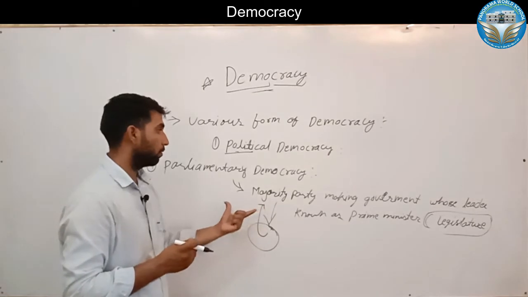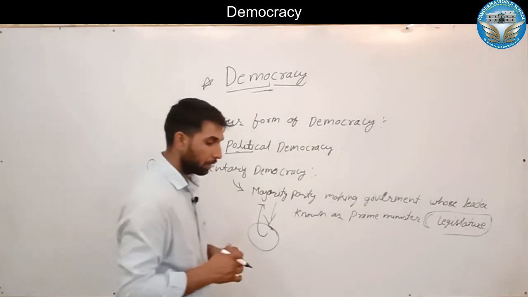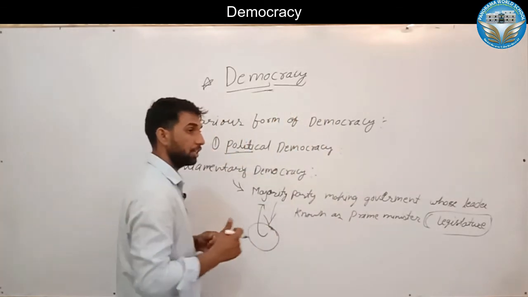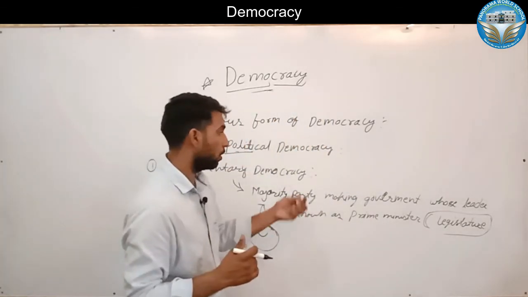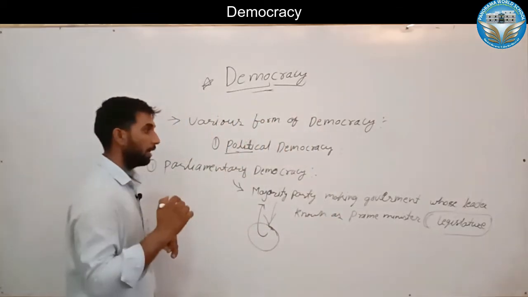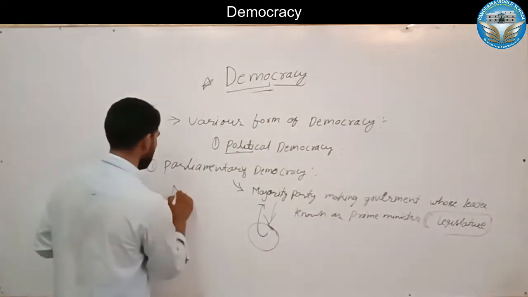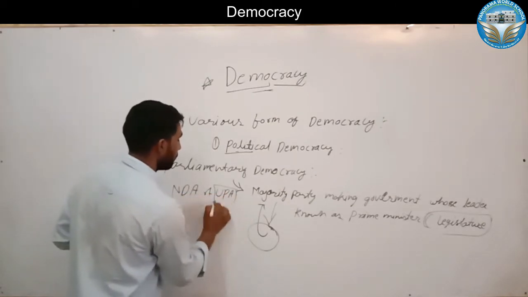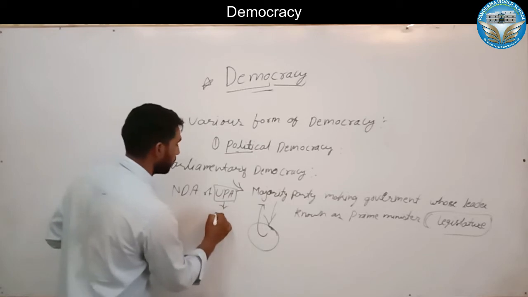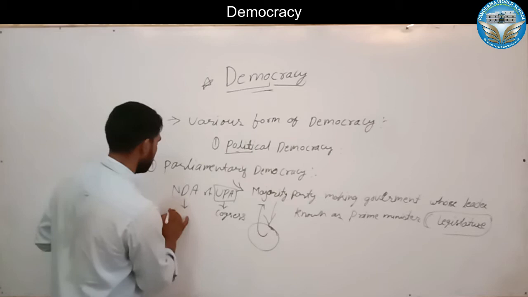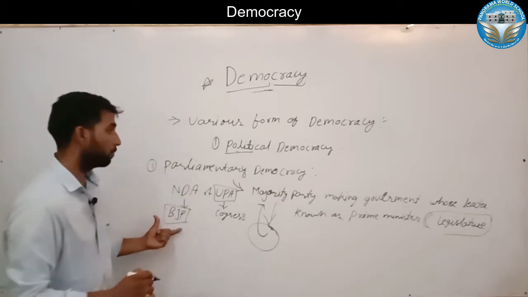For example, India has different national parties and state parties. Among the national parties, the most successful alliances are the NDA and the UPA. The UPA was led by the Congress, and the NDA was led by the BJP. At present, the BJP rules in India.